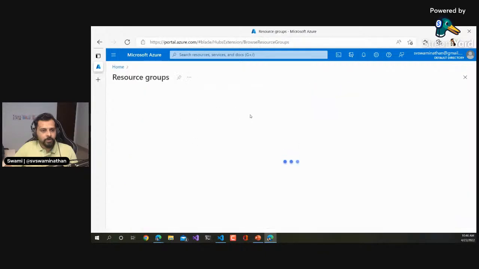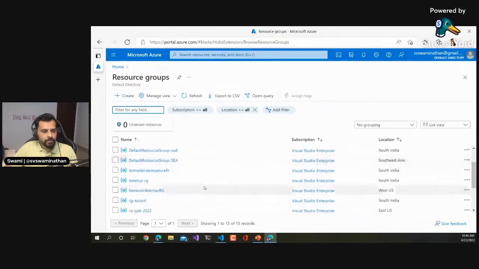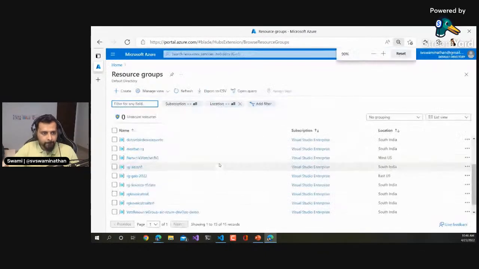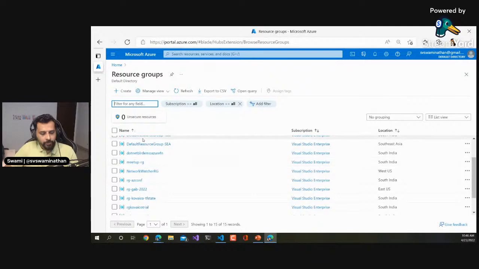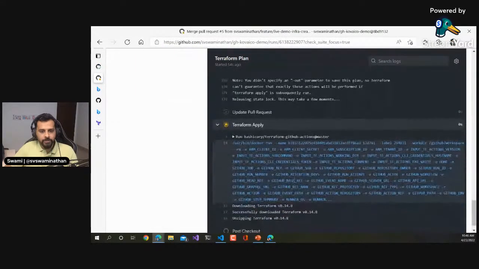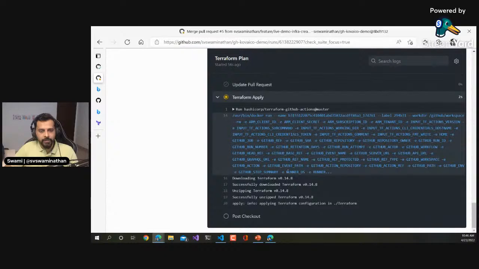Okay, so here if I go to resource groups, we don't see anything like an RG Cove code demo or anything like that, right? So when that particular apply is complete, we should see that new resource group getting created there.